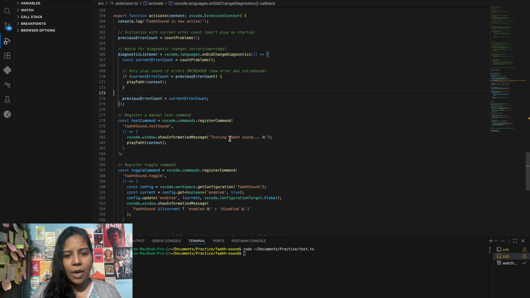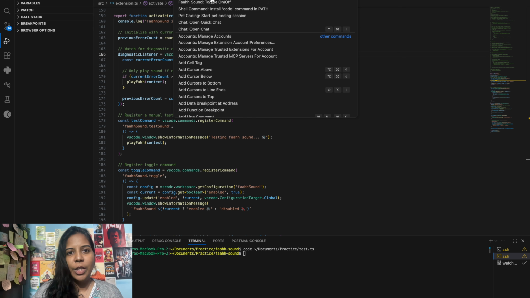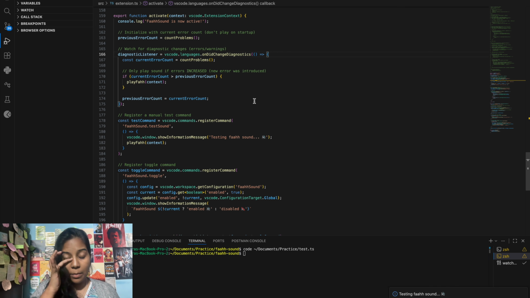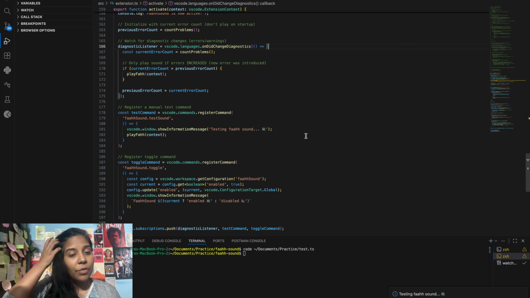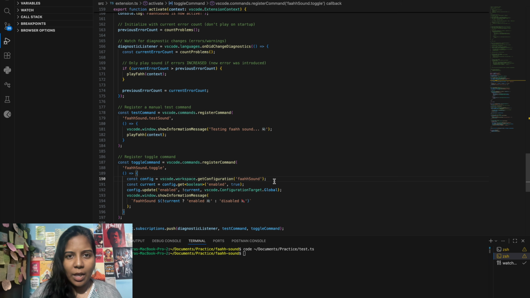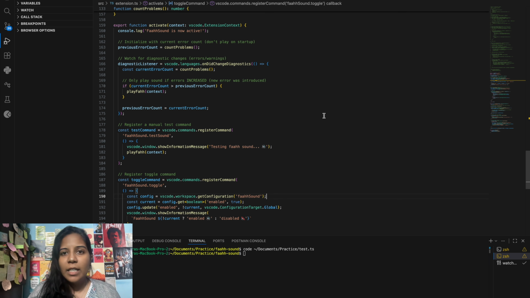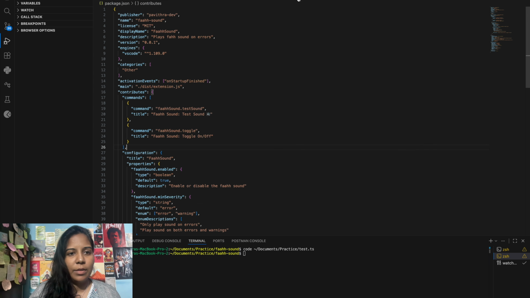So testing Faahh sound, which will be in the search icon that we have, no? So there we'll have those. It is like command shift P, so you'll have it here to test it. So testing Faahh, which can be seen in a fresh page. Yeah, I'll explain that.